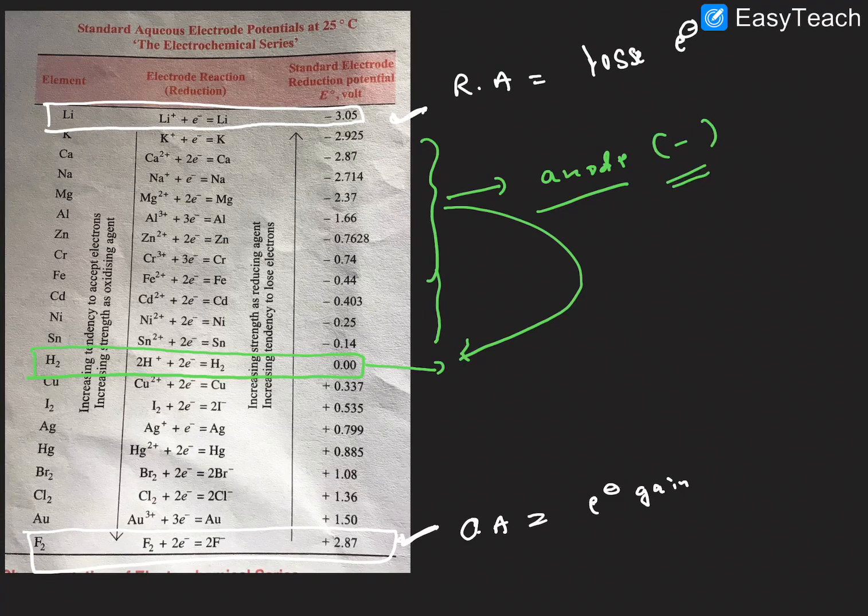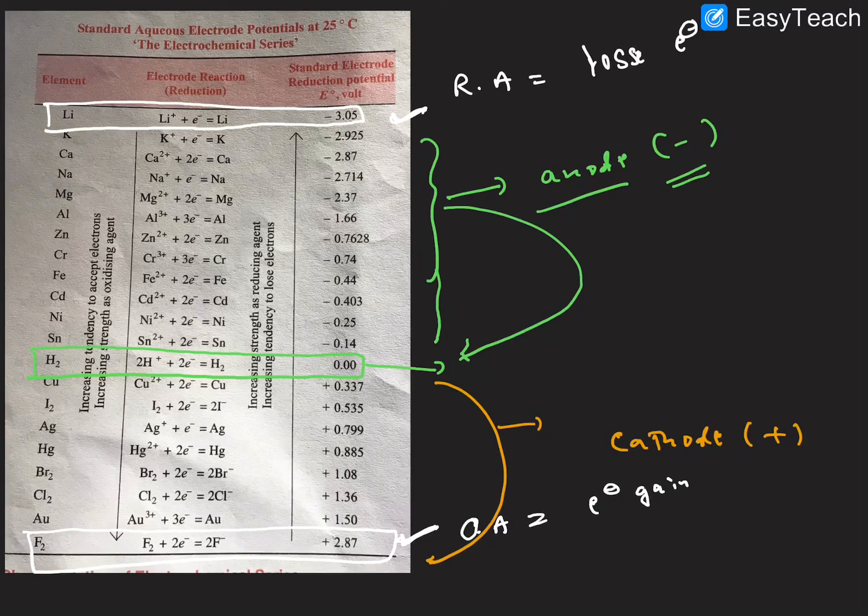Whenever the hydrogen is connected with an electrode below the hydrogen value, that one acts as the cathode. Cathode is nothing but the positive value, right?